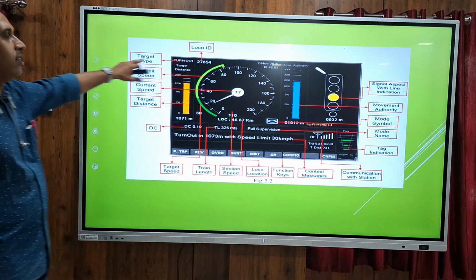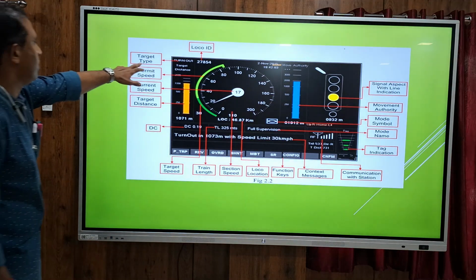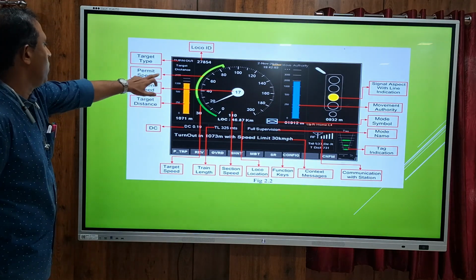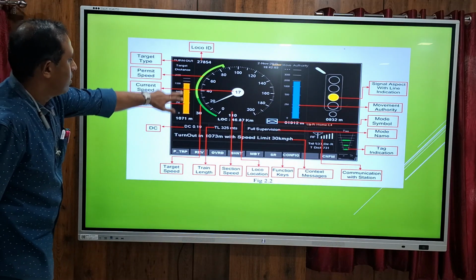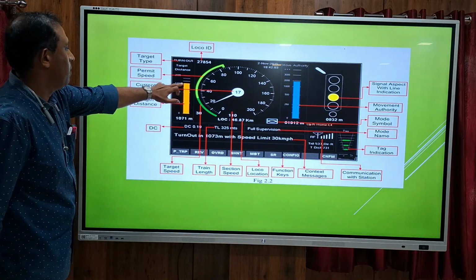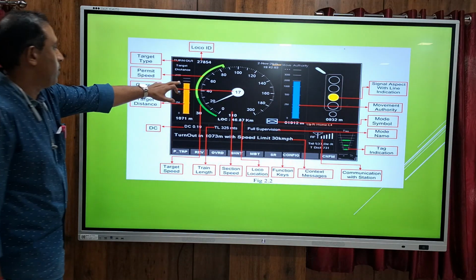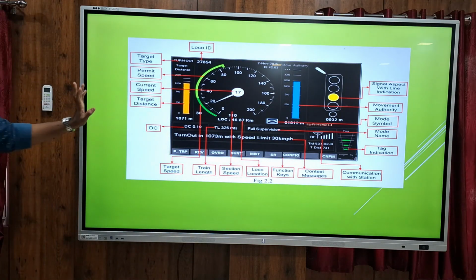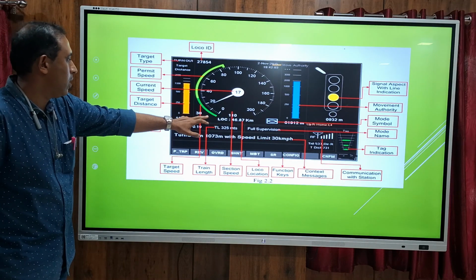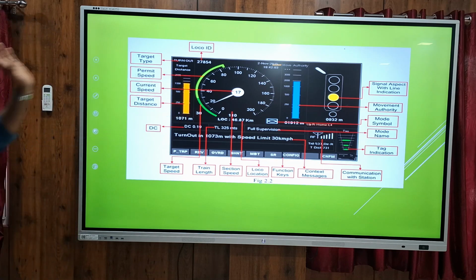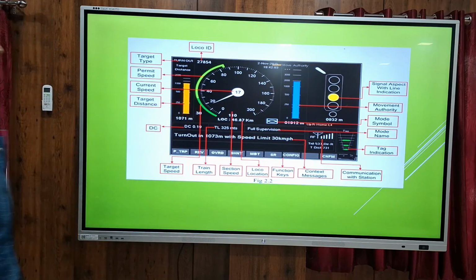So turnout. Turnout means some separation, a separate track turnout is there. So this is the target type, the target turnout. Then target distance. How much distance is this target turnout coming? It will be displayed here as 1000. That means 1000 meters, 1 kilometer. In 1 kilometer, one target is coming. So this is the permitted speed for the target. He has to approach the target at 30 kmph. So that is shown here, this dark green.